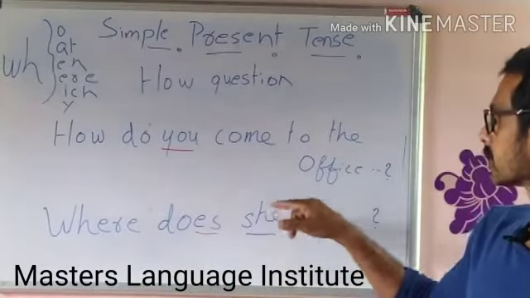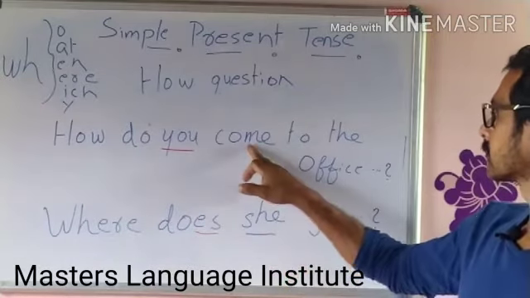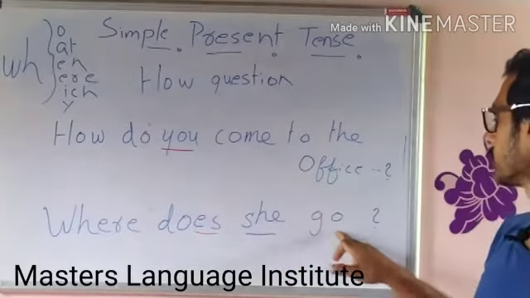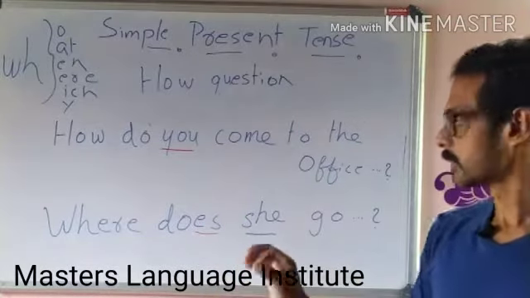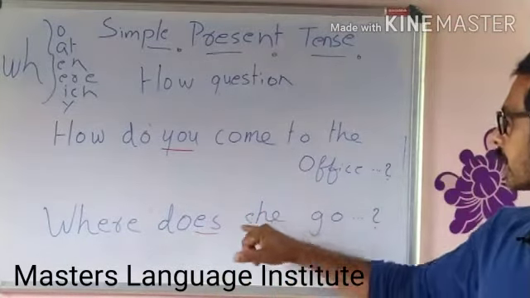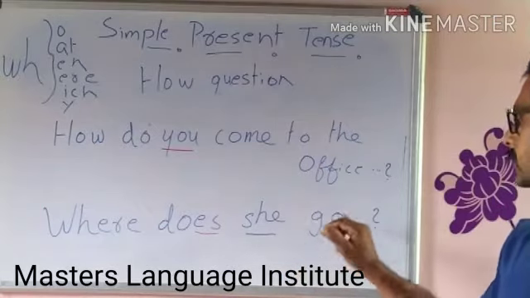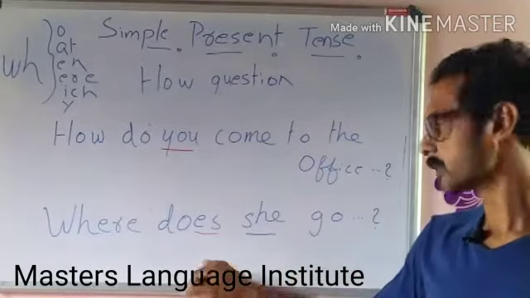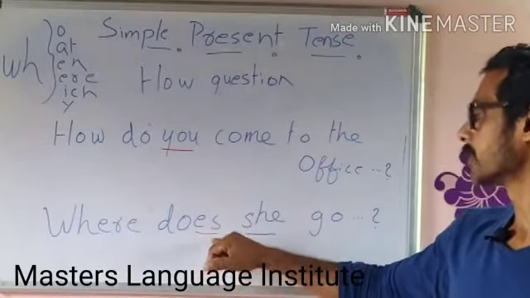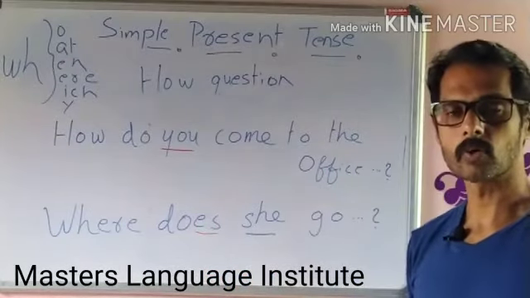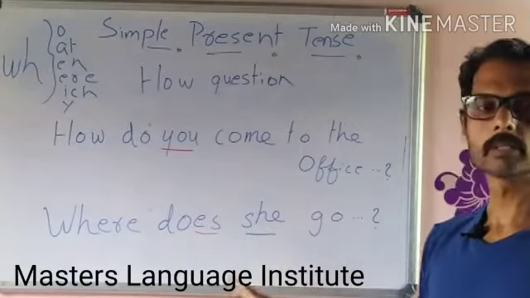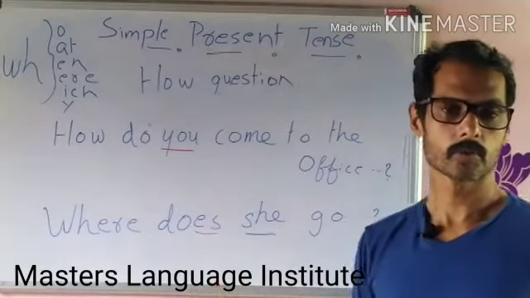In both sentences, action verbs remain intact, no change. That means no need to add one more s with the action verb. We have already added es with this question verb. This is the grammar rule for simple present tense questions.